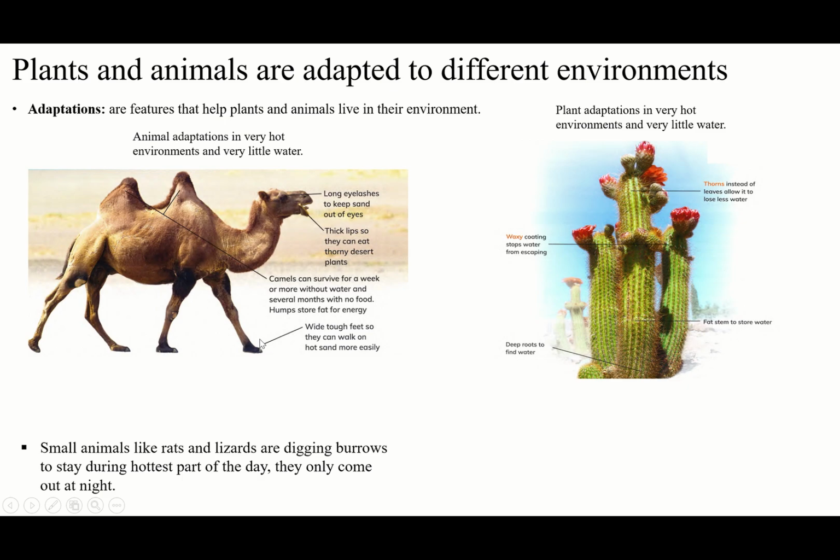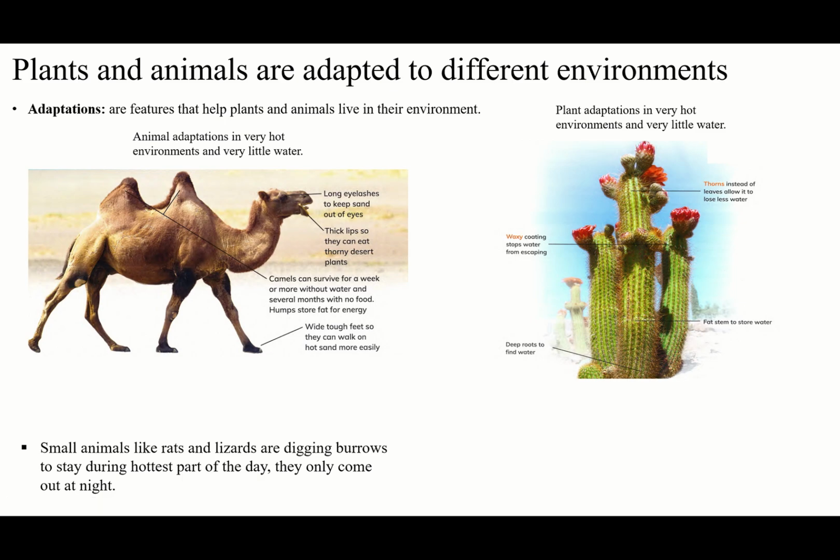If they didn't have this kind of feet, like other animals, which are not as strong, they could not walk on this hot sand. You know, the desert is very hot, and during the day the camels are moving across this sand. The camel also has something else that lets it survive for a week without water and several months even without food. They have humps to store fat for energy, to save for when they need it, because they cannot find water and food whenever they want.